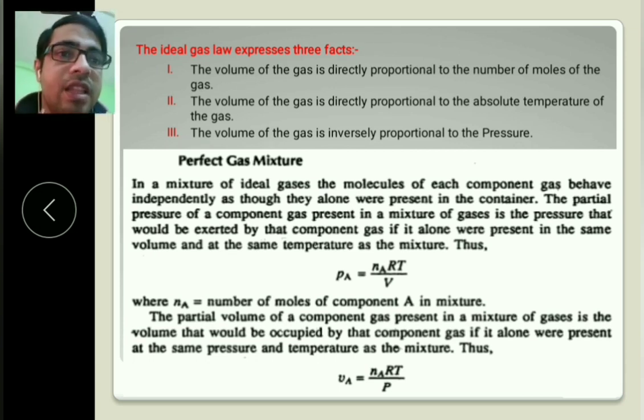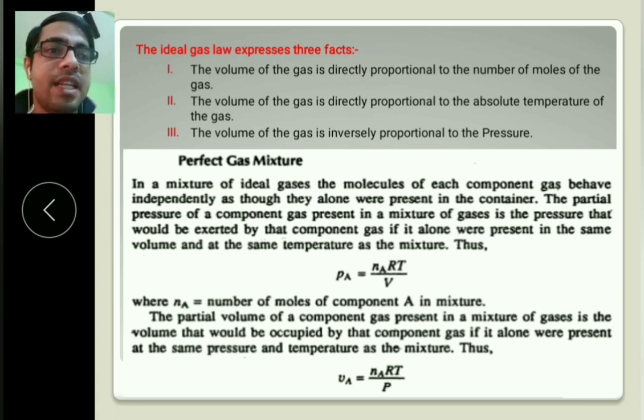The partial pressure of a component gas present in a mixture of gases is the pressure that would be exerted by that component gas if it alone were present in the same volume and at the same temperature as the mixture.